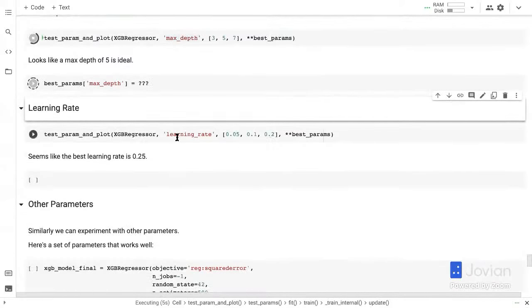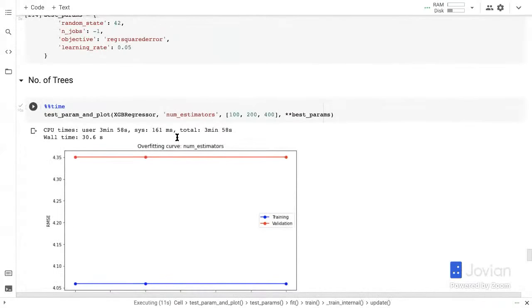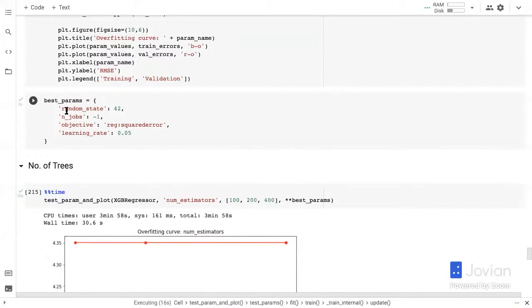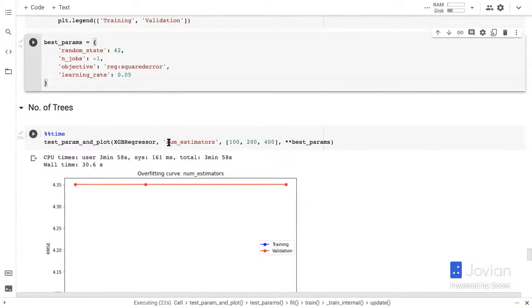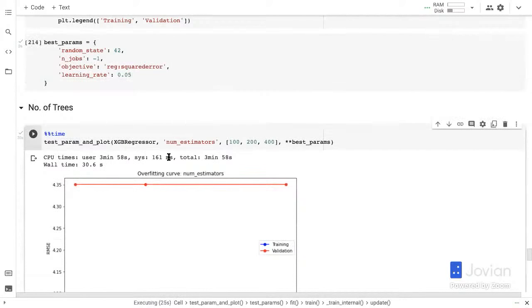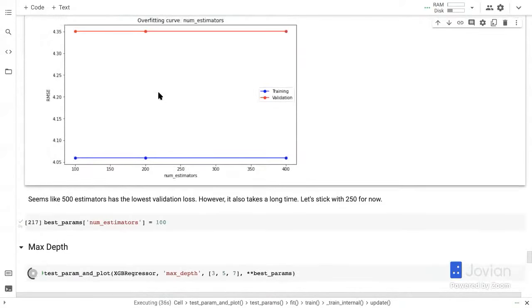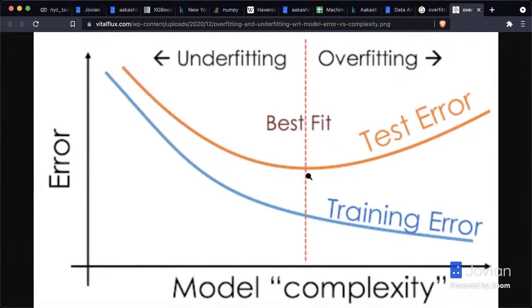And then we are going to try different learning rates. So this is what we want to do, right? I hope you're getting the idea here. What you want to do is first train a basic model. So have a set of initial params that you want to start with. Then for each hyperparameter, try out a bunch of different values, try decreasing it, try increasing it. Maybe try 5 values, maybe try 7 values. Look at the curve that gets created and try to figure out where the best fit is. And the best fit is the point where the validation error is the lowest, right?